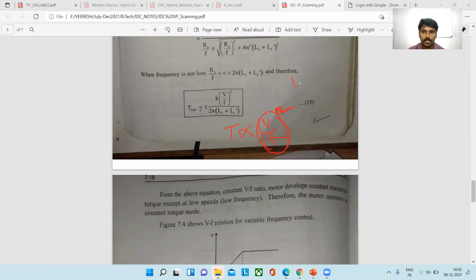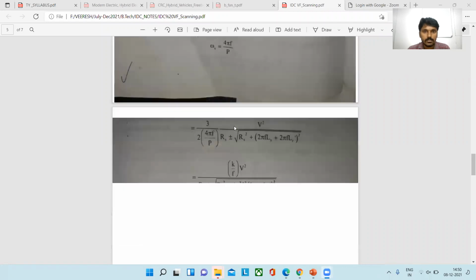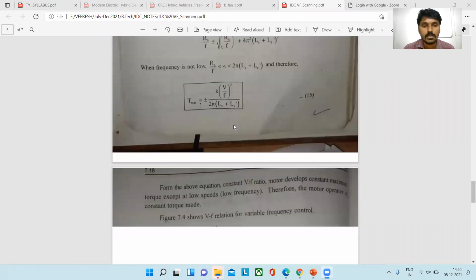We are taking V by F as equal to constant. Clear? These equations we have already derived, and we can go through the derivations.